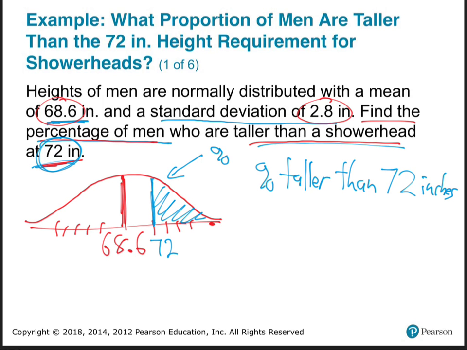It's going to be some percentage less than 50%. It's always good to have a rough idea. It's going to be some answer like 30% or 20% or something like that, right? You can tell just looking at the shading. It's less than half, isn't it? Does that make sense? So I want to find now the percentage that's bigger than 72.